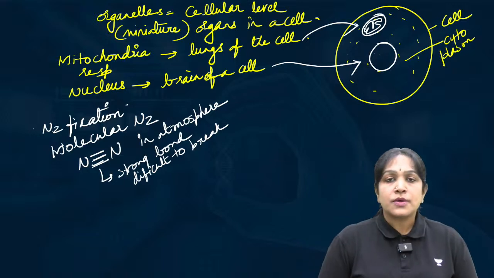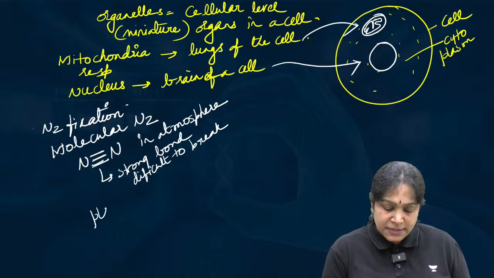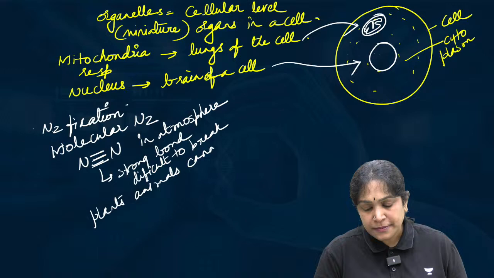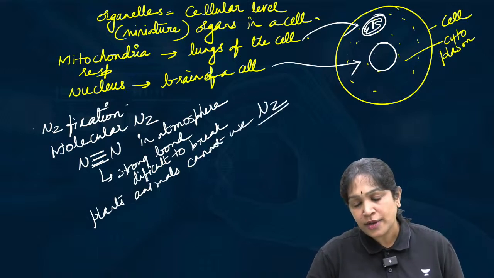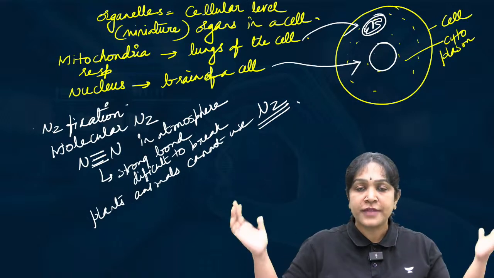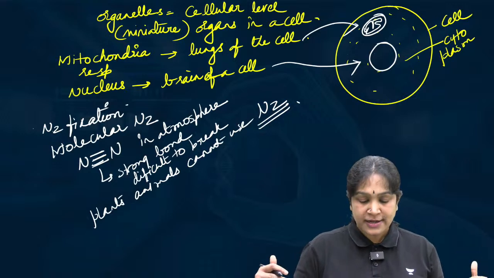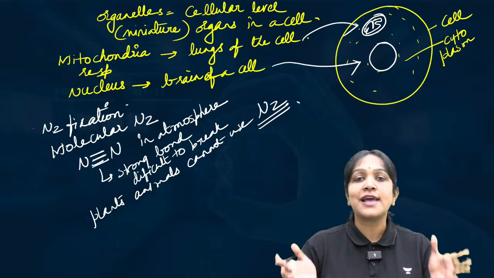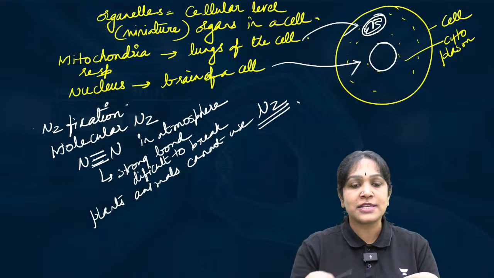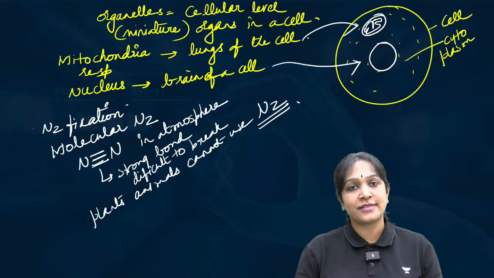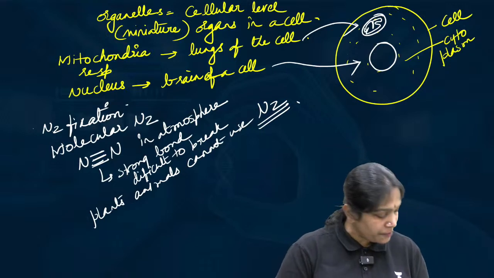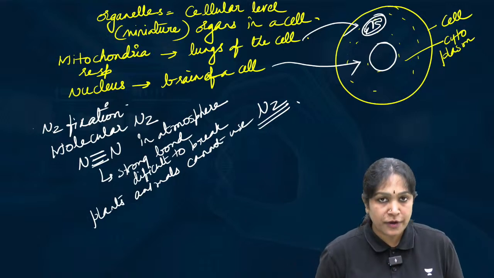Okay. So therefore, both plants and animals cannot use the molecular nitrogen. We have enough nitrogen in the atmosphere, all around us. But unfortunately, we cannot use it. This is just like a sailor feeling thirsty in the middle of an ocean. The ocean is full of water, but the sailor cannot drink that water. Like that, we have enough nitrogen, but we cannot use it because we cannot break this particular bond. Yes, clear for all of you?